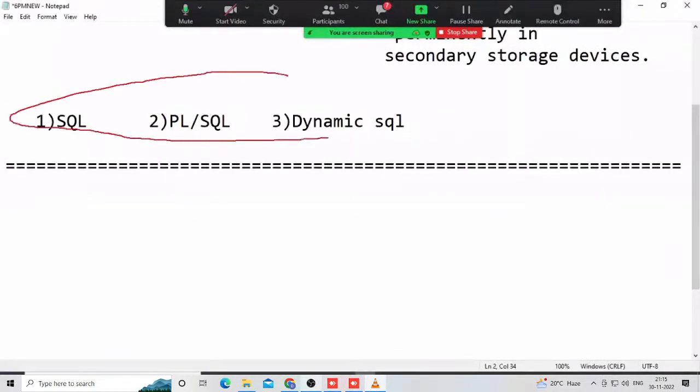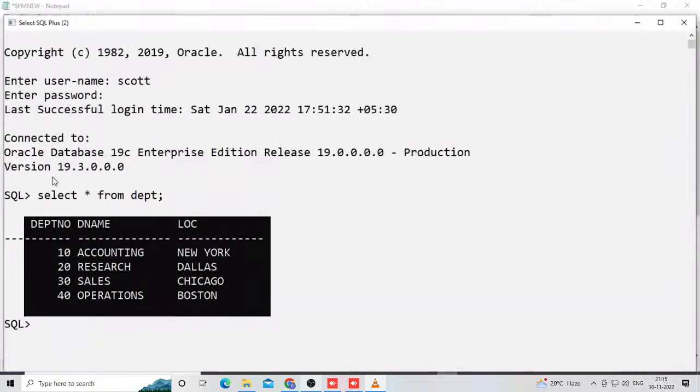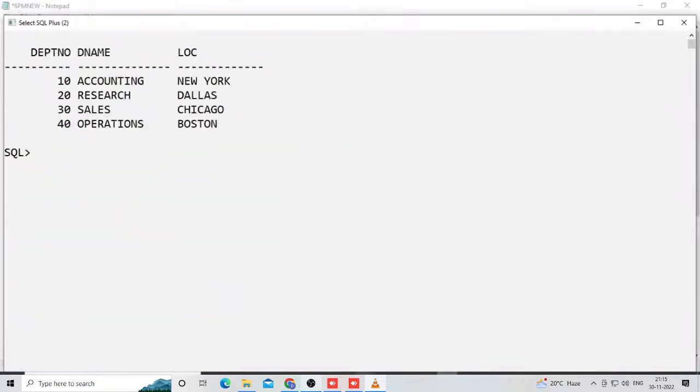What is SQL language? What is PLSQL language? What is dynamic SQL? Big concepts. Through these languages we are operating these types of products, otherwise the Oracle product. Up to this point I told in the previous classes. Now concentrate here.